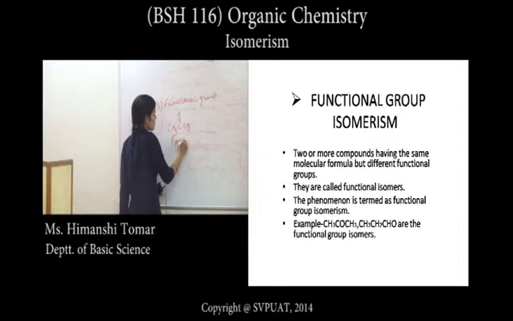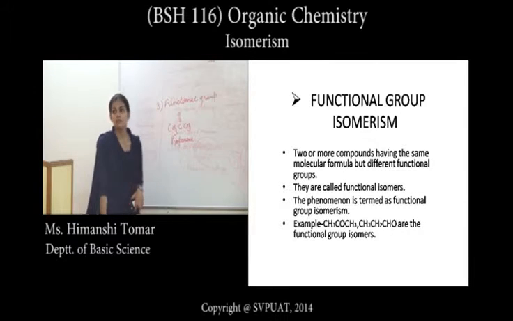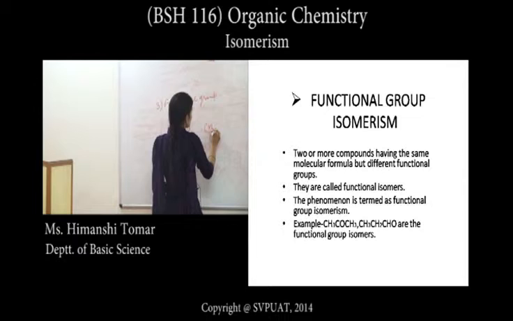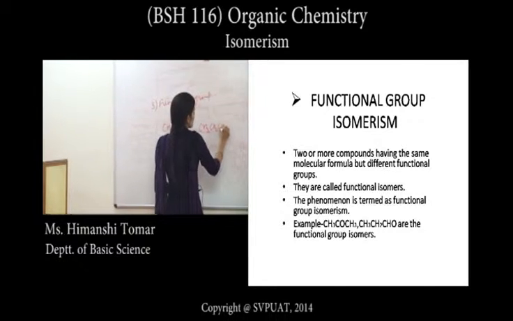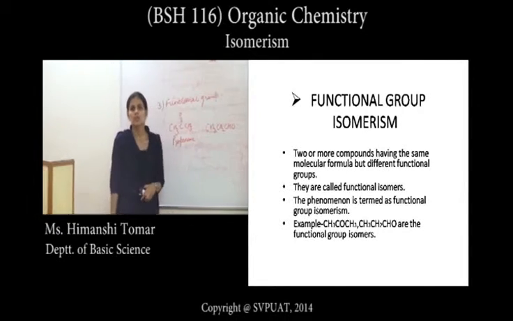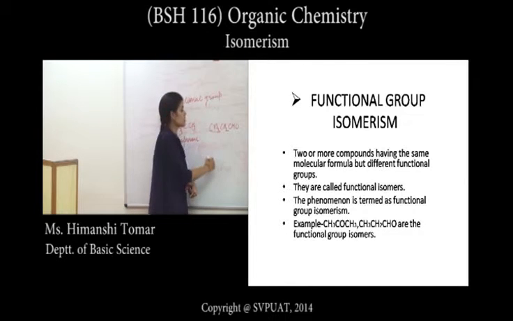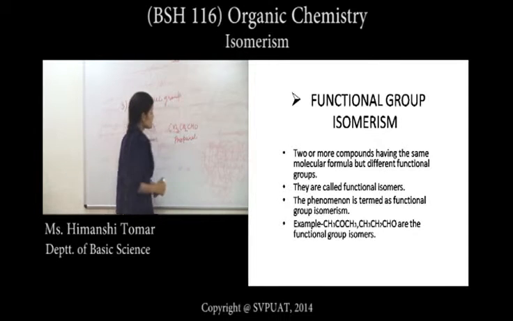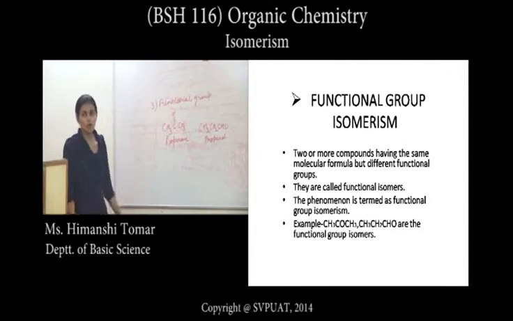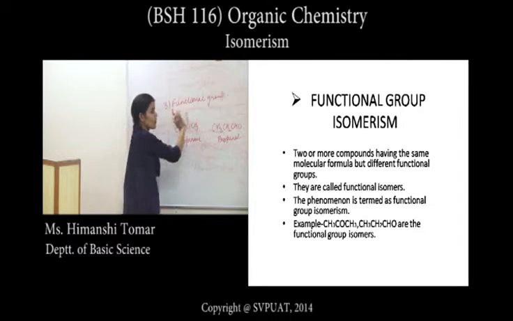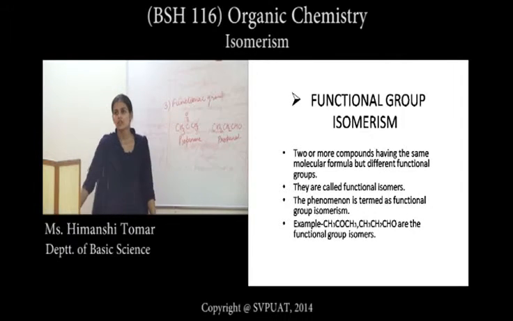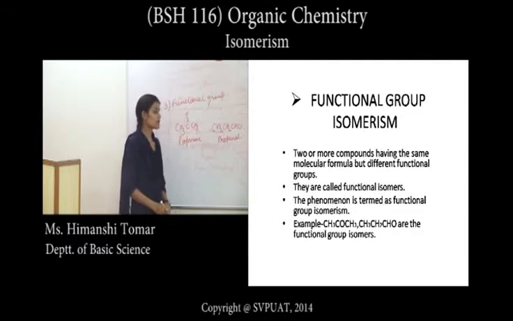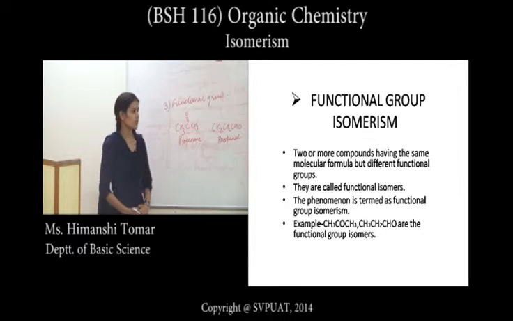But when functional group isomerism takes place, we get CH3, CH2, CHO: the name of this compound is propanal because an aldehyde group is present. So the molecular formula of the compound is the same, but the functional group is changed. This type of isomerism is known as functional group isomerism, and these compounds are known as functional isomers.